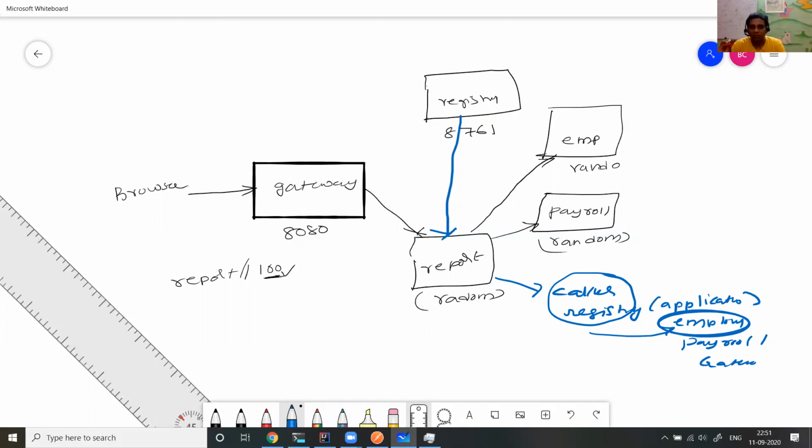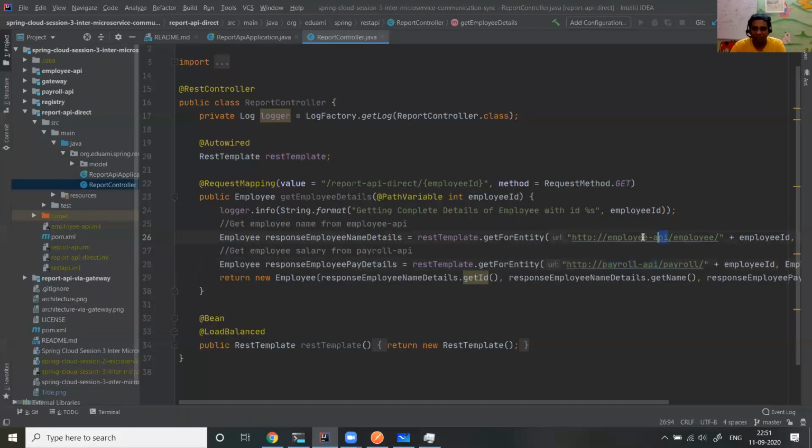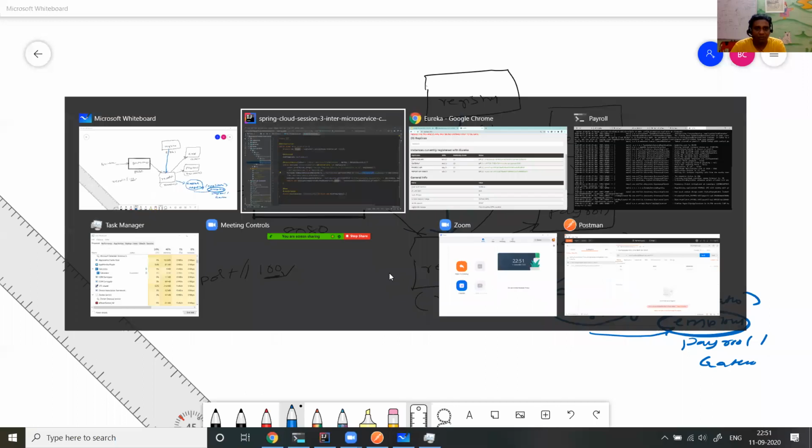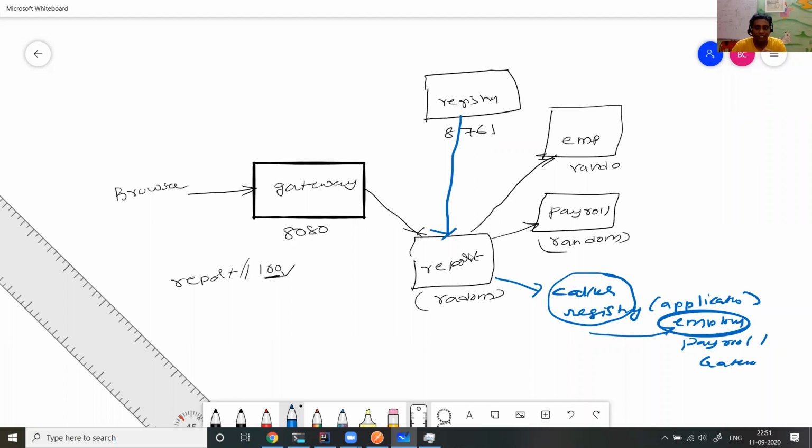How does the report API discover the employee API? It calls the registry, gets the information, and based upon that name, it is going to understand where the URL is, where the resource is. So this employee API name should match with this. This is done by the REST client, and there is a Ribbon client. There is another component called the Ribbon client, which is available in the report API itself. And the report API has two clients, the Ribbon client and the REST template.